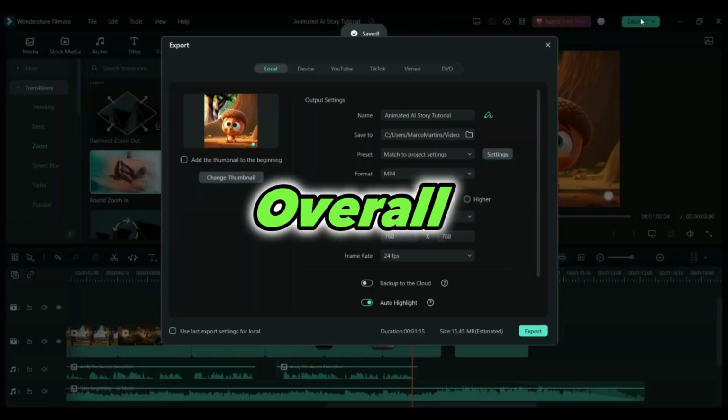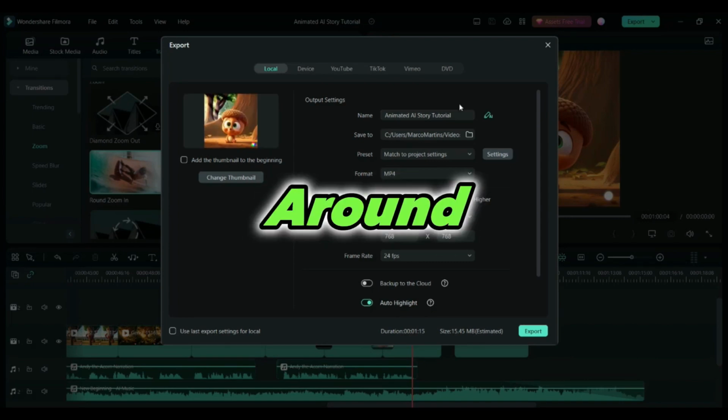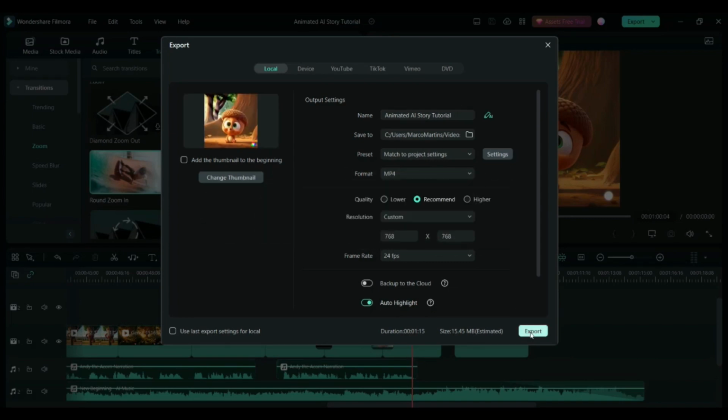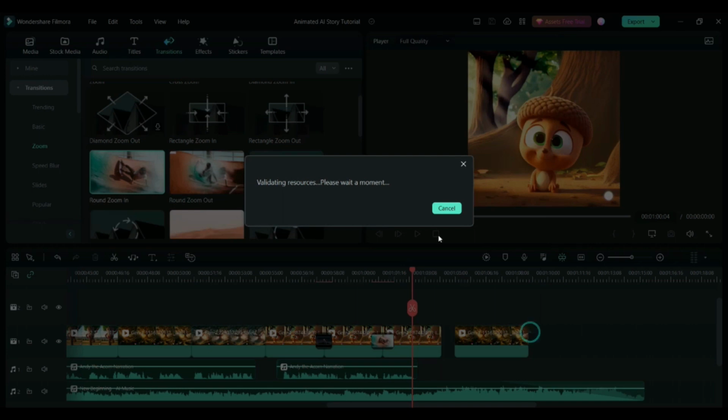And overall, some moving, some shifting around, generating some images out of it, completing the process with a couple of transitions. I want to show you exactly what it created.